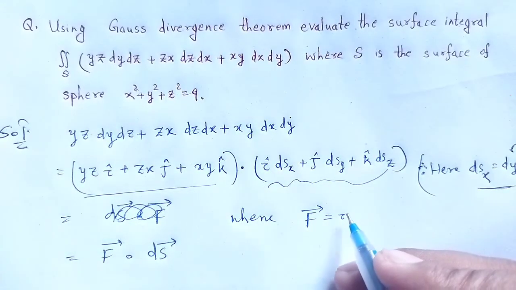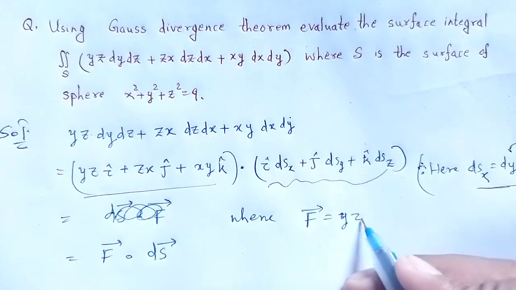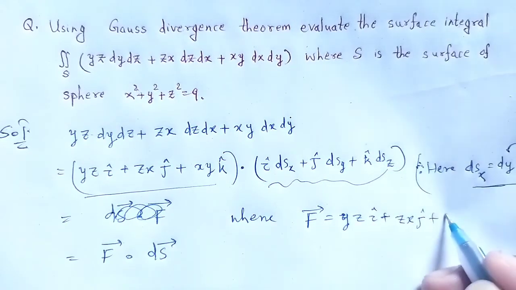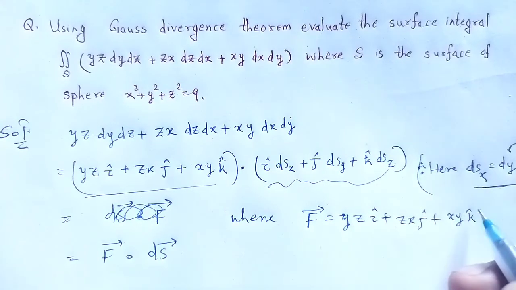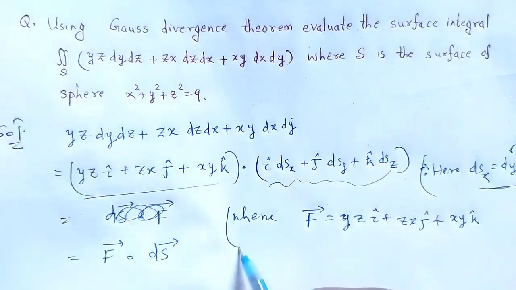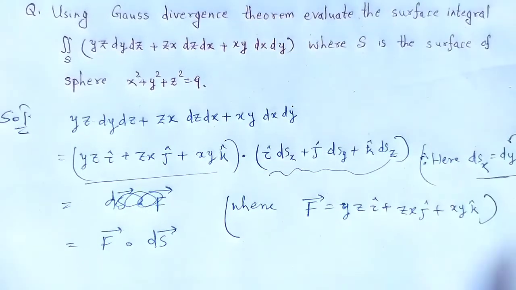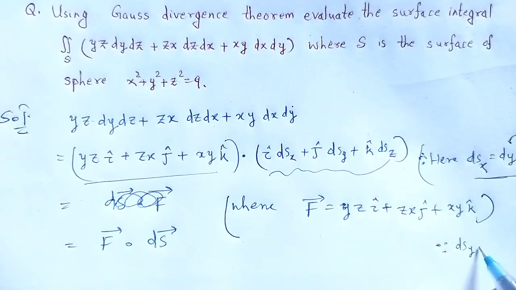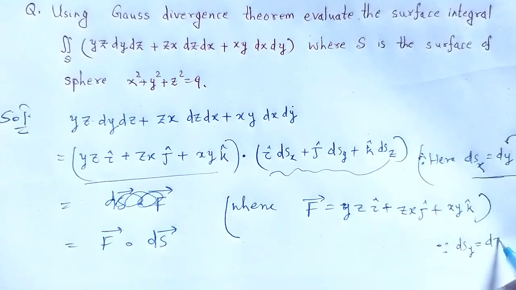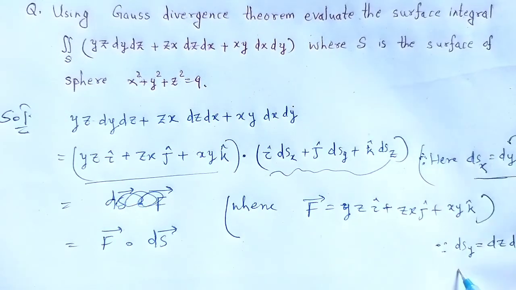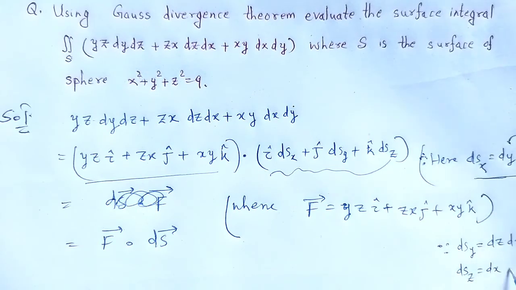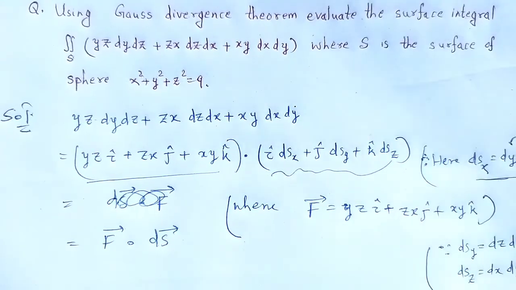That's why the vector is equal to yz i cap plus zx j cap plus xy k cap. Similarly, dSy will be dz dx and dSz is equal to dx dy.